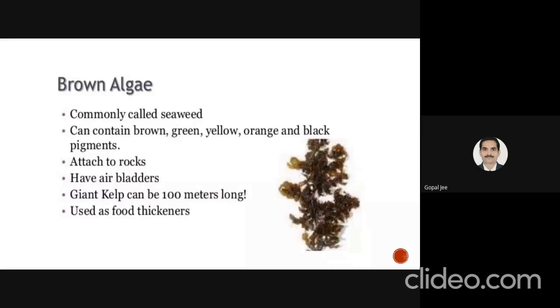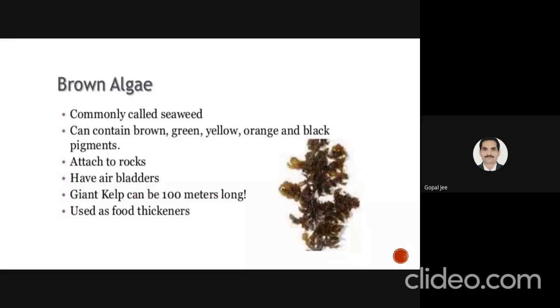They are mainly found attached to the rock. They have air bladders. The air bladder is mainly required for easy floating to the surface of the water. Giant kelp can be 100 meters long. That is the largest brown algae, and it is used as a food thickener.